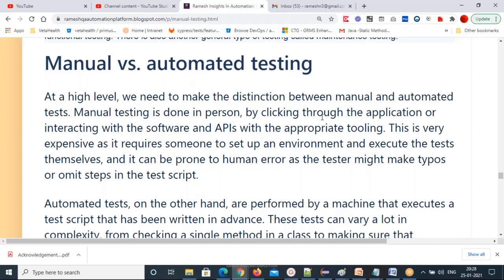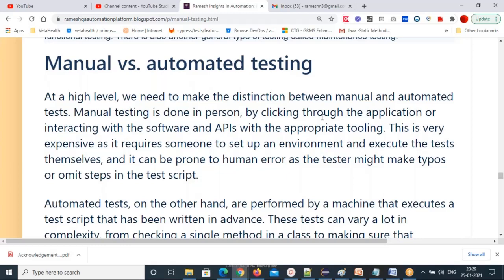Manual testing is also a tedious task. You feel bored while testing. Keep testing the same task repeatedly, you'll feel bored, and it is also very expensive because you have to spend a lot of time to complete the testing.